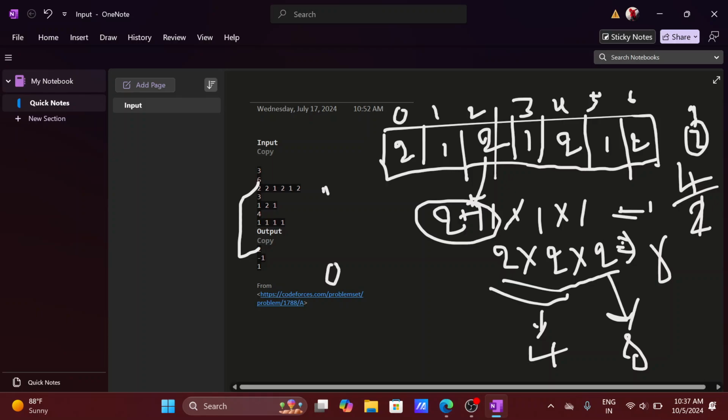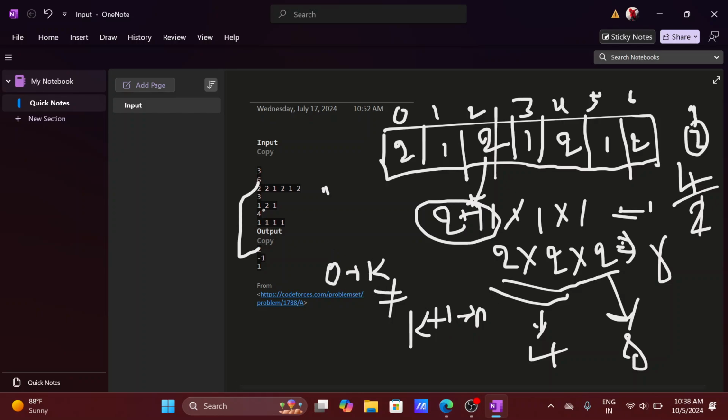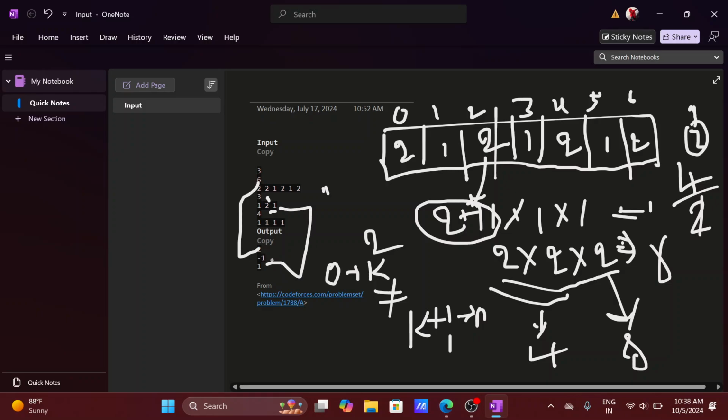See, and here we are not able to find a position k such that the product of elements from 0 to k is equal to the product of elements from k plus 1 to n, right? If we take the zeroth position as k, then 1 is the answer here, but here 2 is the product, which is not equal. If you take this one, then 2 is present here and 1 is present here, which is again not equal. So that's why we have to return -1. This is what the question says.